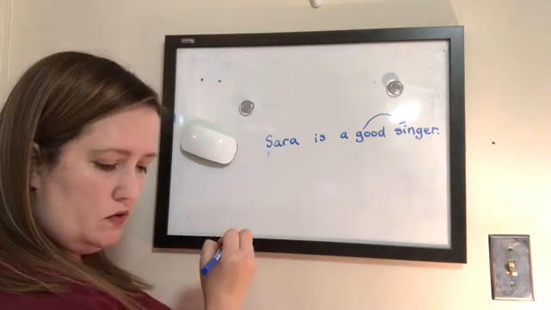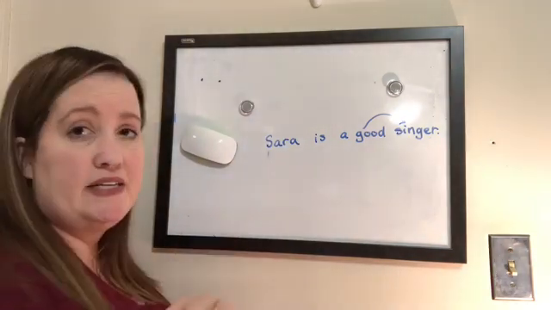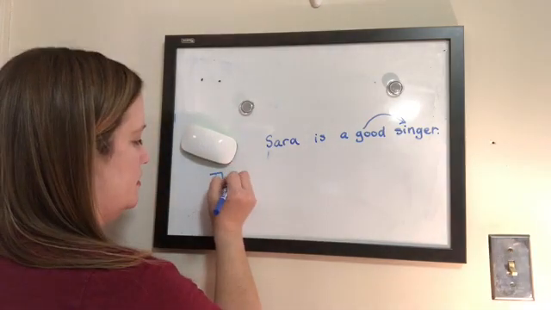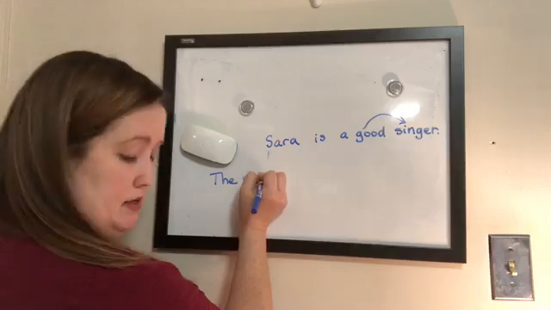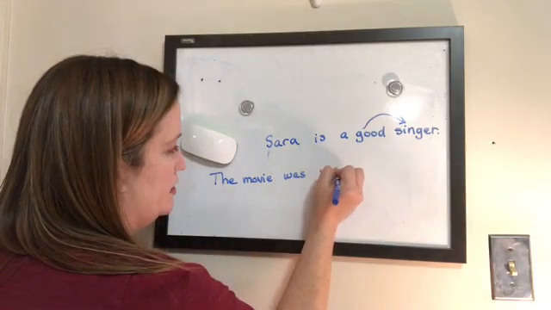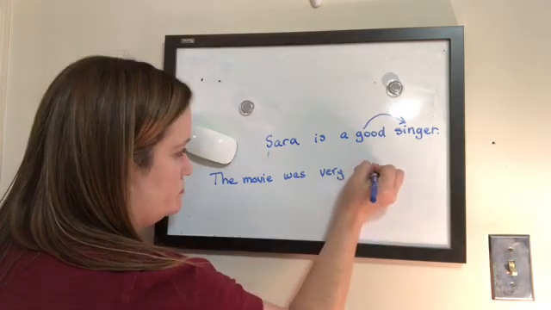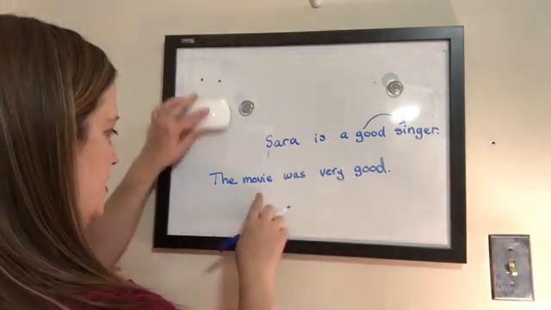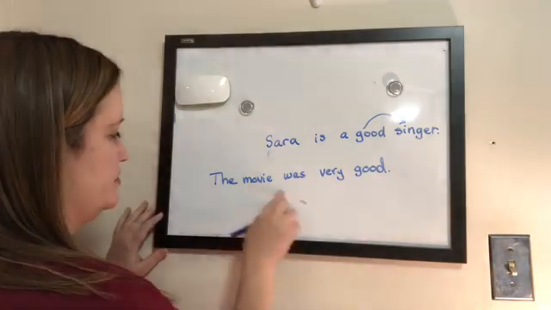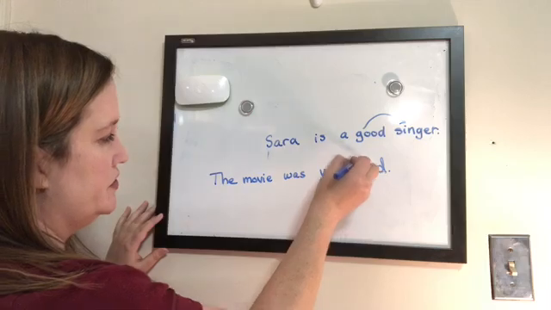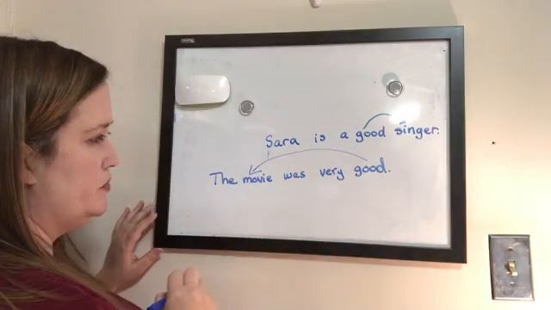All right, now, like we said, it also can be in the predicate. The movie was very good. All right, so we're talking about the movie was good. So the subject's up here, but we're describing it. The good is up here, so the good is describing the movie.